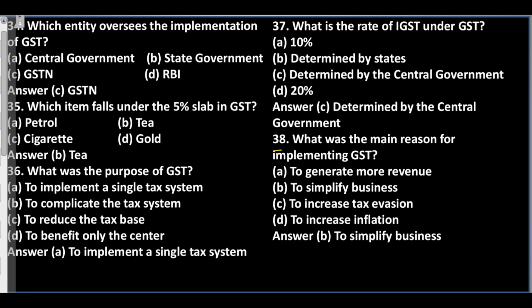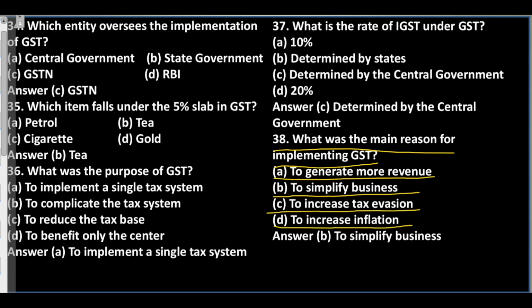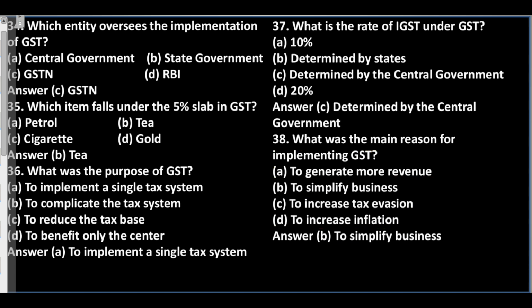Question 38. What was the main reason for implementing GST? A. To generate more revenue. B. To simplify business. C. To increase tax evasion. D. To increase inflation. Answer: B. To simplify business.